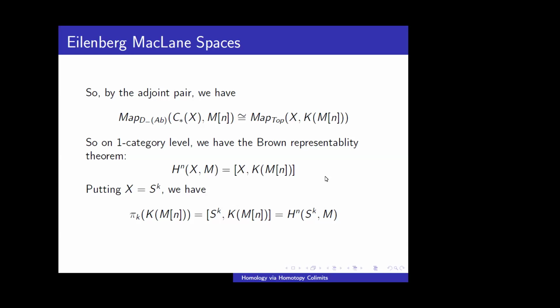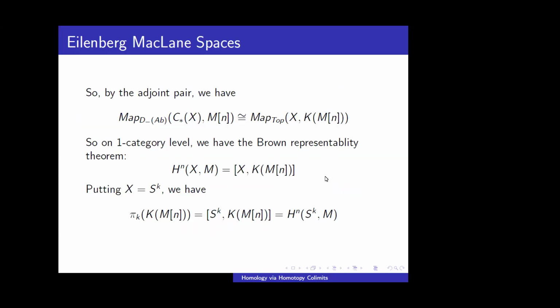If I put X to be S^k, the k-sphere, we get that pi_k of K(M,n) is exactly the cohomology H^n of S^k with coefficients in M. So if n is equal to k, this is exactly M, and otherwise it is 0. So pi_n of K(M,n) is M, otherwise it is 0. You get a space K(M,n) like this, such that only the nth homotopy group is the abelian group M, and the rest of the homotopy groups are 0.